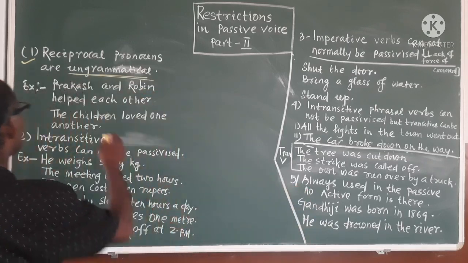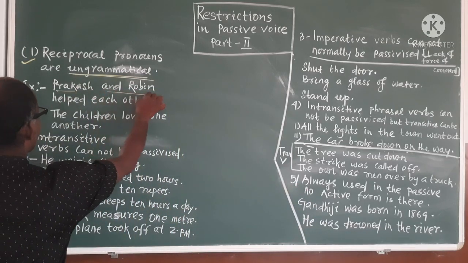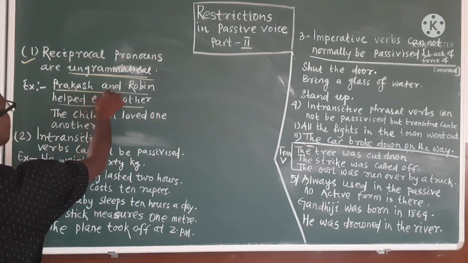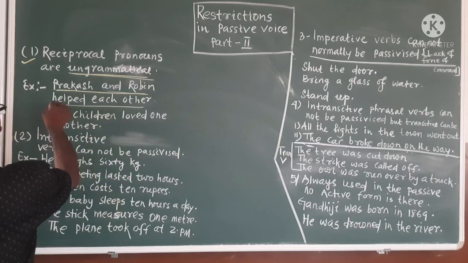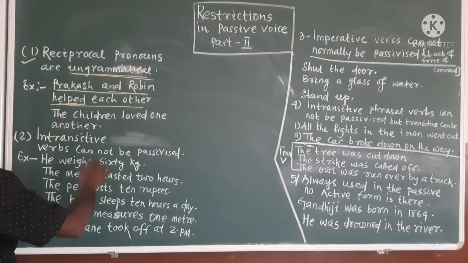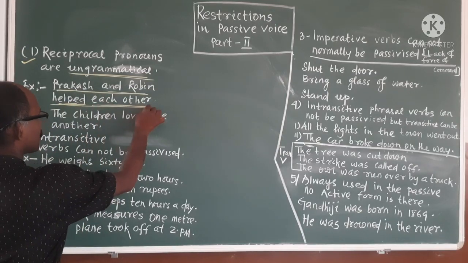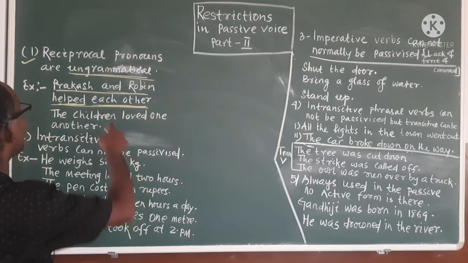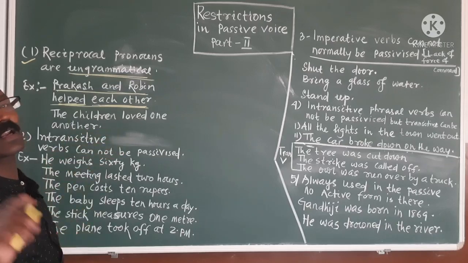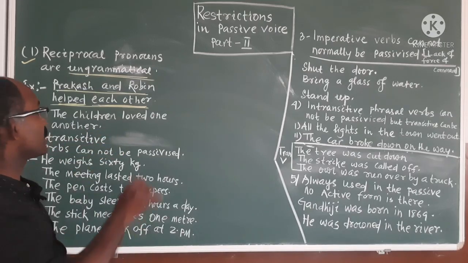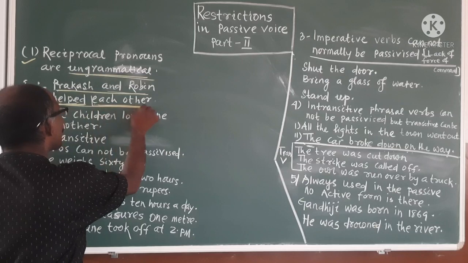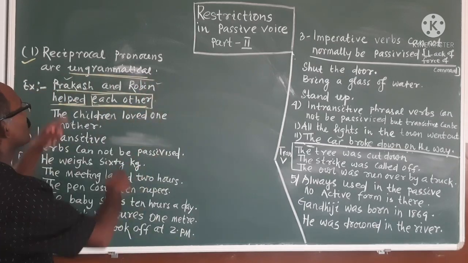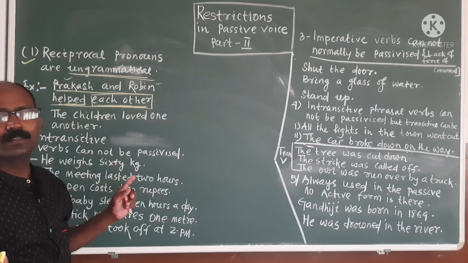How? See, Prakash and Robin helped each other. Subject Prakash and Robin, verb helped in past tense, then each other. What is the pronoun here? The question is that reciprocal pronouns are ungrammatical in passive. That means this each other refers to whom? Prakash and Robin. So both became reciprocal, isn't it?